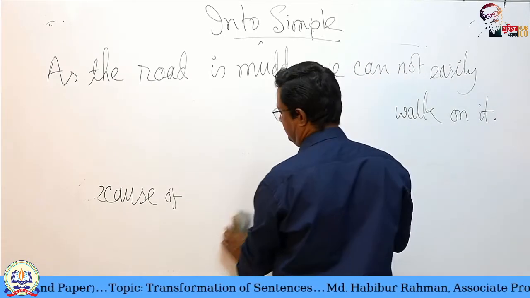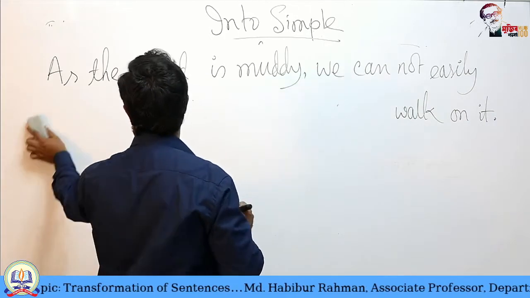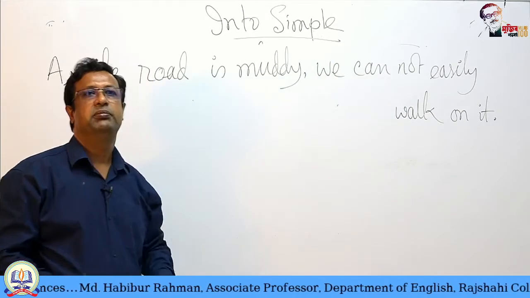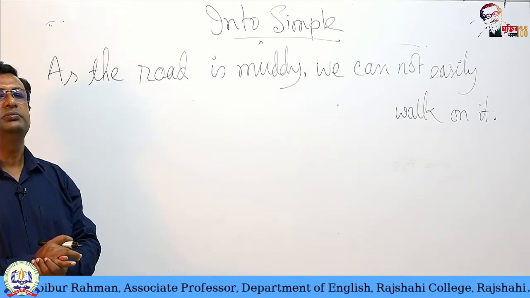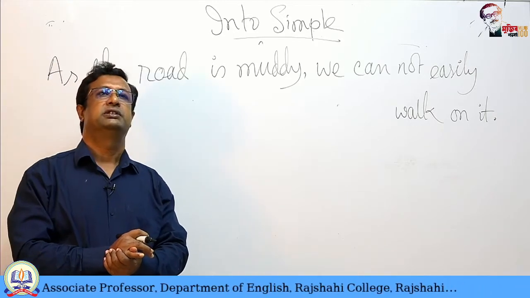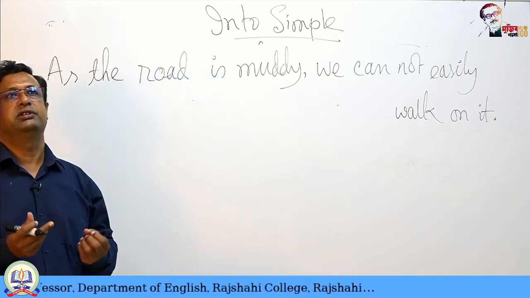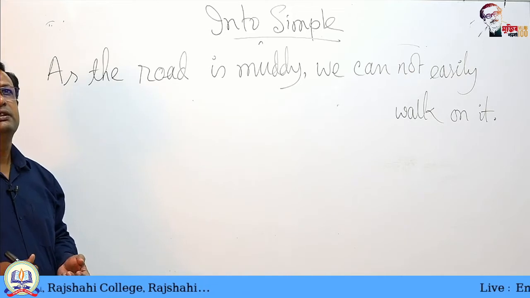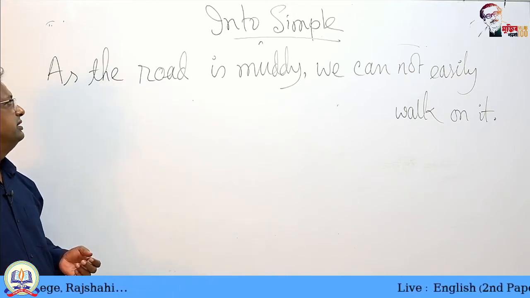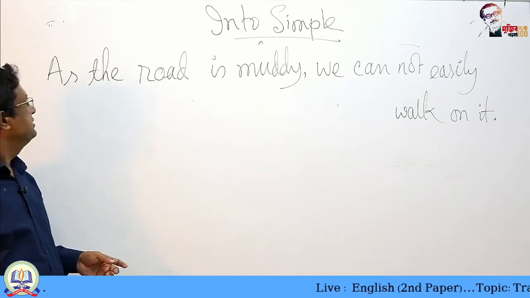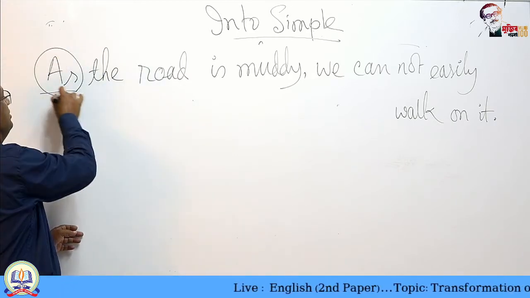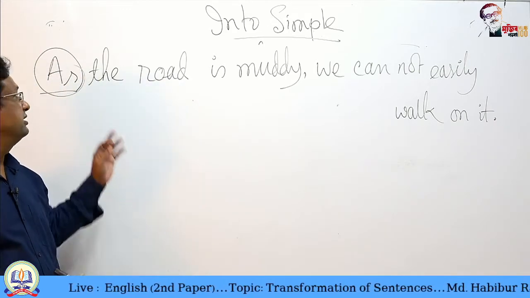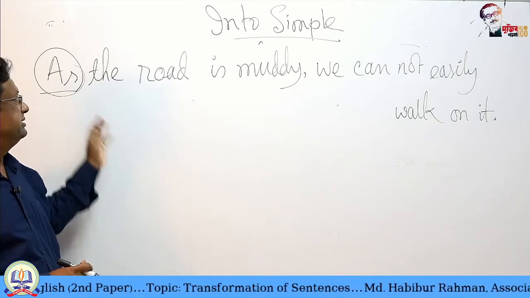So there is a problem. You see, what is the problem? The problem is the road is muddy. The road is full of mud. Mud, you know, is soil mixed with water, soil has soaked water and it is slippery. That is why I cannot or we cannot walk on it easily. Okay, so this is the cause. And you know, in simple sentence there will be no conjunction like since or as. Here as must be eliminated.